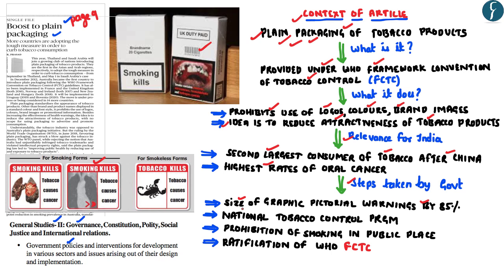Apart from that, the government of India launched the National Tobacco Control Program in 2008 in order to create awareness about the harmful effects of tobacco consumption. The government has also prohibited smoking in public places, and more importantly, India has ratified the WHO Framework Convention on Tobacco Control. However, in spite of these measures undertaken by the government, tobacco consumption in India has not drastically been cut down. Hence, in this regard, there is a need to think about plain packaging of tobacco products even in India. So these are some of the aspects which one must know with respect to this particular article.